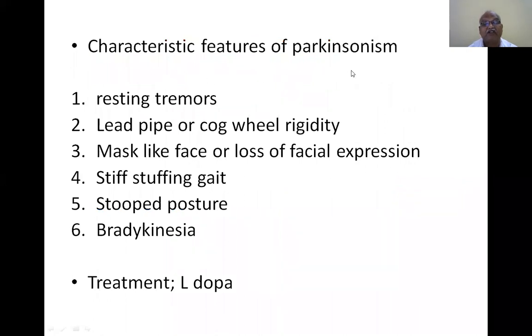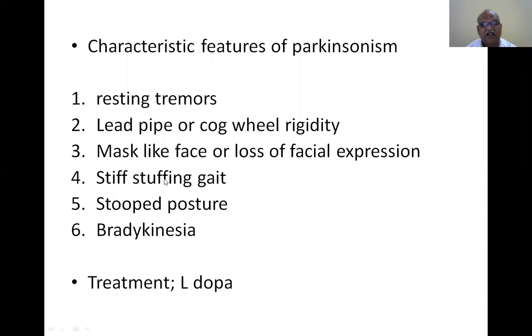Characteristic features of Parkinsonism. Resting tremors. We will get tremors even in the resting stage, whereas usually in the resting stage we won't get tremors. Lead pipe or cogwheel rigidity. Mask-like face or loss of facial expression. In a Parkinsonism face there is no facial expression, because the motor functions of the muscles present in the face are paralyzed. So the face is expressionless. There are no feelings in his face.